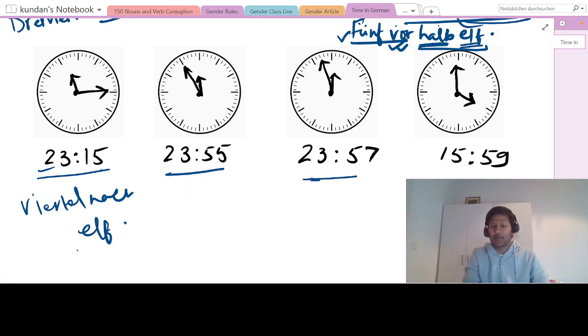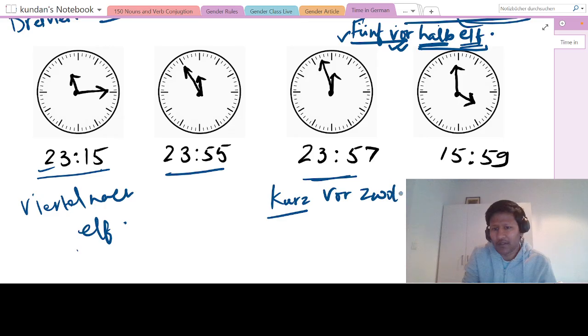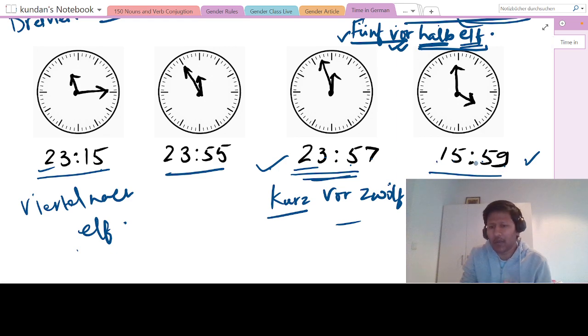And this is very near to 12 o'clock, right? We can say now what we have learned. We will use kurz vor 12. And this one is just around 4 o'clock, so gegen 4. Or if we have to say it in a formal way, then we say 23 Uhr 57. We say this in the official one, and 15 Uhr 59. Nothing to remember in the official one.